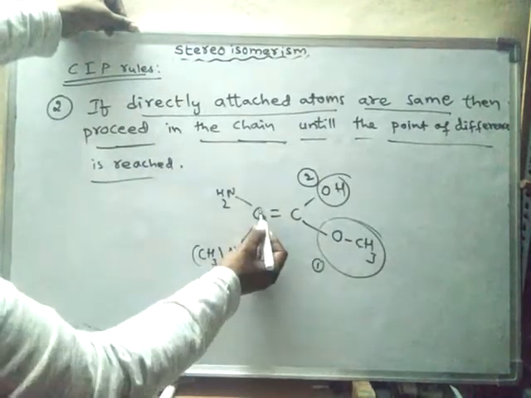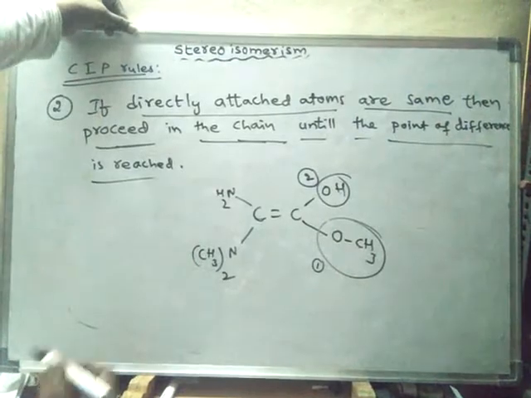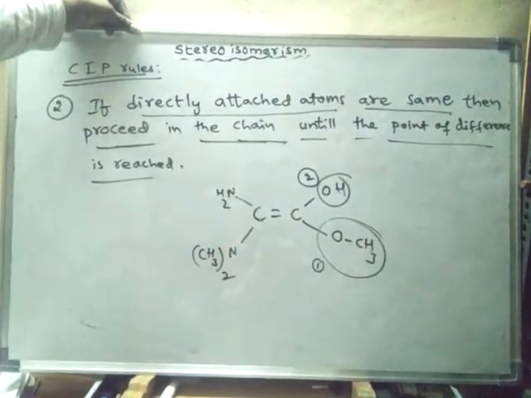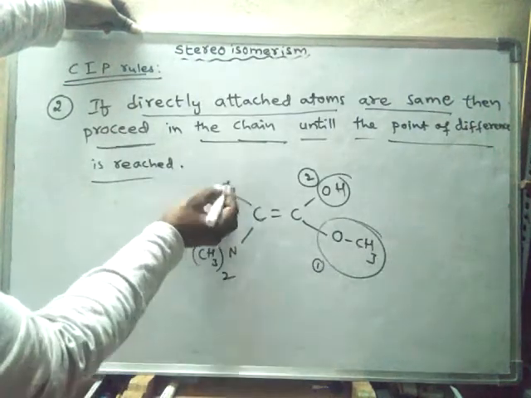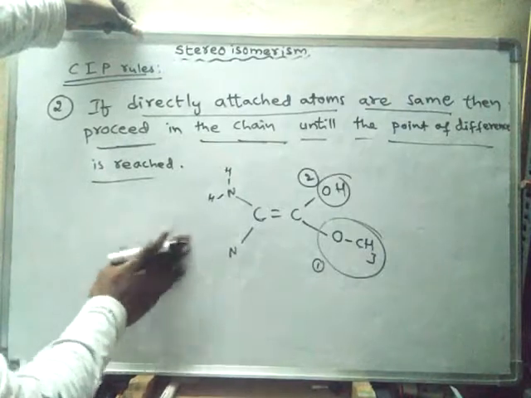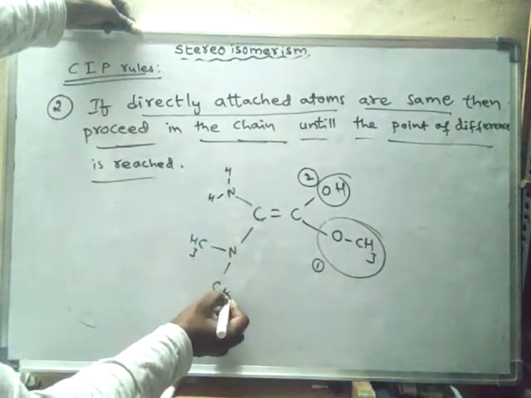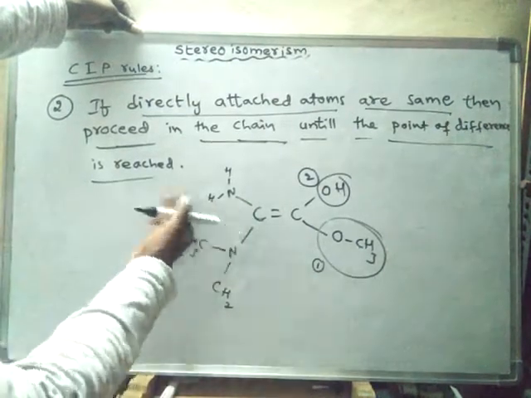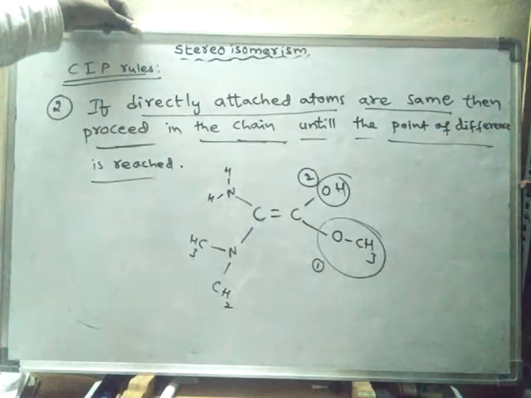Now here, to this carbon both nitrogens are attached. In both cases nitrogens are attached, same atomic number, but here on this nitrogen there are two hydrogens, whereas on this nitrogen there are two methyl groups. So now we have to proceed along the chain until the point of difference is reached.